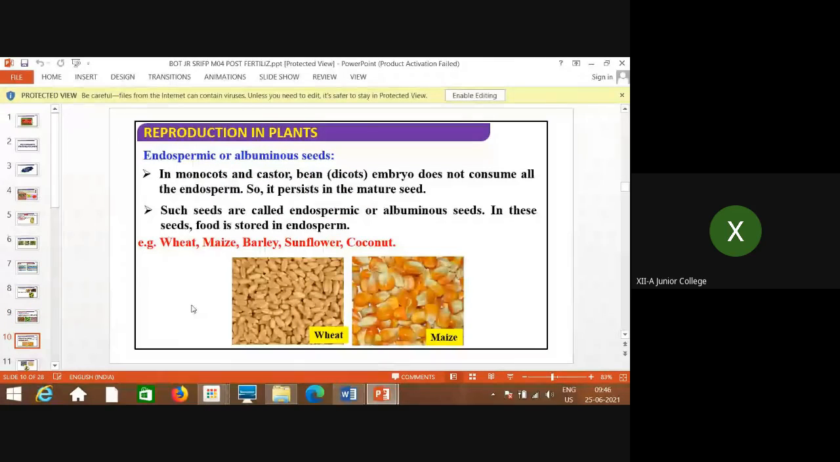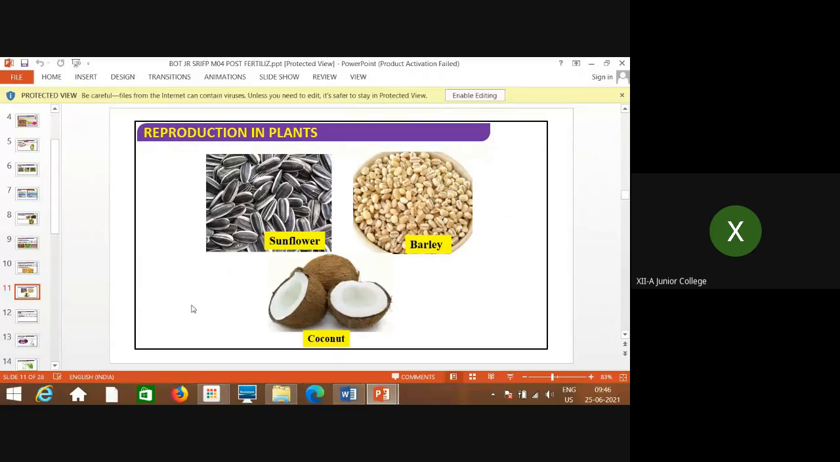Then endospermic seeds, where cotyledon and endosperm are still there. The embryo does not consume all the endosperm, but it persists in mature seeds. And these are called endospermic or albuminous seeds. And that food is stored in the endosperm only. So wheat, maize, barley, sunflower, coconut, these are some of the examples.